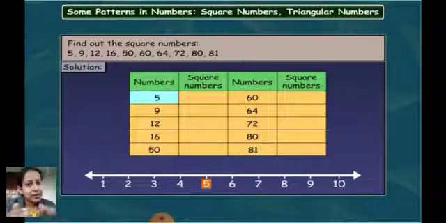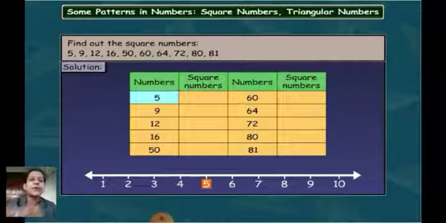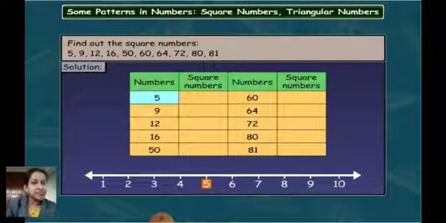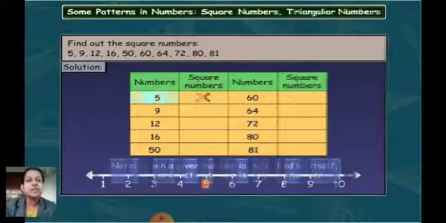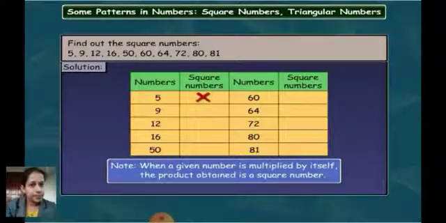Is there a number which when multiplied with itself gives the product 5? No. You have just learned that 2 multiplied by 2 is 4 and 3 multiplied by 3 is 9. So 5 does not come as a product of any number multiplied by itself, so we can say that 5 is not a square number. Note that when a given number is multiplied by itself, the product obtained is the square number. Whatever the product is, that number is called the square number.